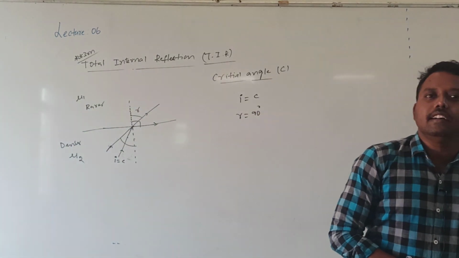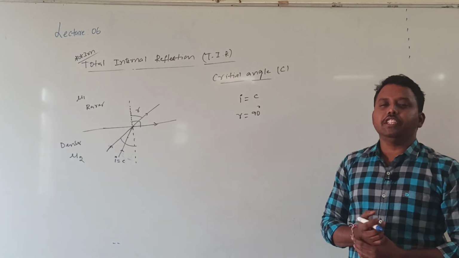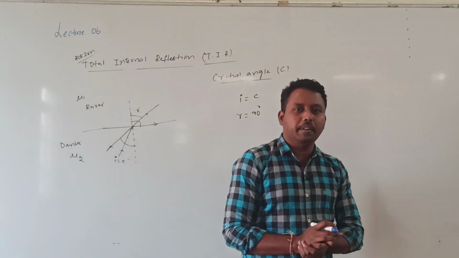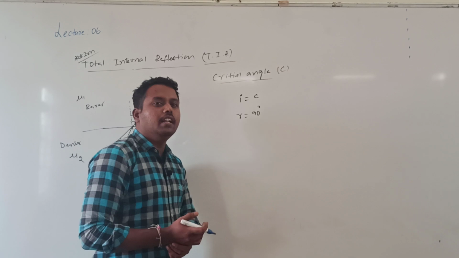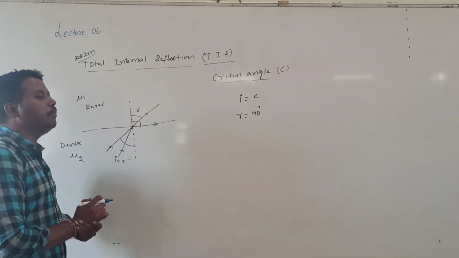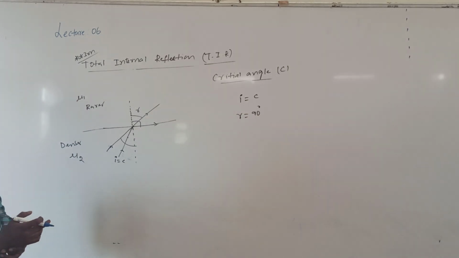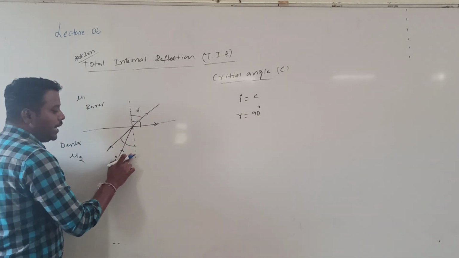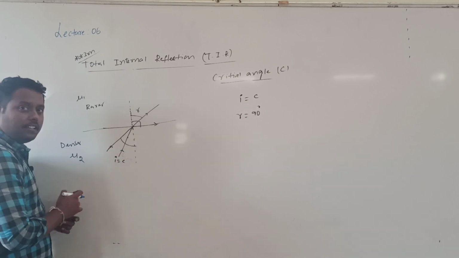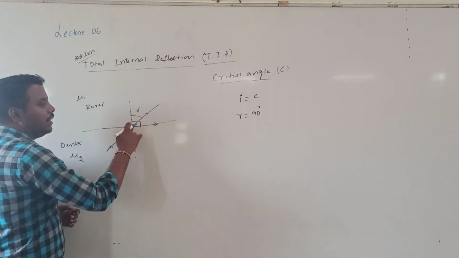So what is the definition for critical angle? Critical angle is the angle of incidence in the denser medium, corresponding to which the angle of refraction will become 90 degrees. So that angle is called a critical angle. Are you getting it? First time I made a light ray incident at some angle, so the light ray is not grazing.